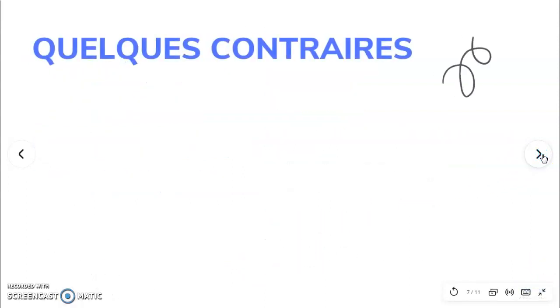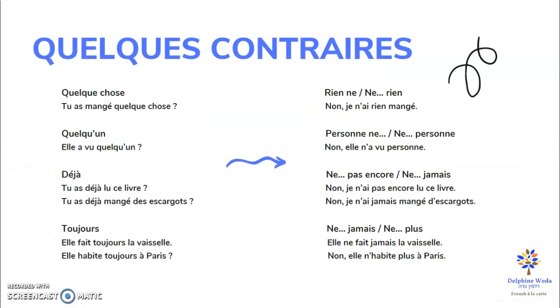Okay. Now we'll see some contraries. What does it mean? Here you have words in positive sentences, and when we want to say the opposite, I mean the negative sentence, we'll use other words. For example, here, quelque chose, something or anything. Tu as mangé quelque chose? Did you eat anything? In the negative sentence, in the contrary, we will say rien, nothing. Non, je n'ai rien mangé. I didn't eat anything in English, okay? Quelqu'un, someone, anyone. Elle a vu quelqu'un? Has she seen anyone? Personne will be the contrary in the negative sentence. Nobody, no one. Non, elle n'a vu personne.